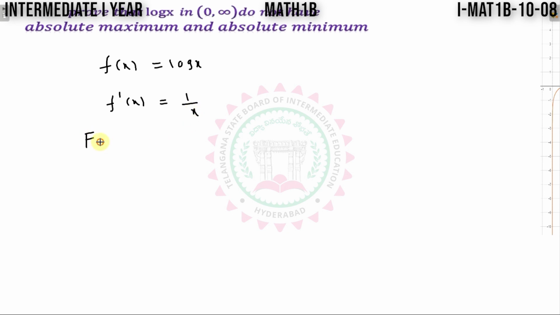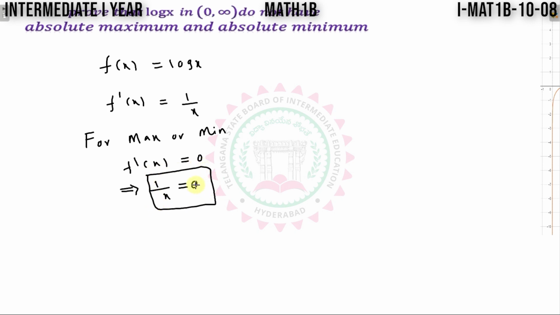We know the procedure for max or minimum. First equate f dash x is equal to 0. That implies 1 by x is equal to 0. So there is no x value which satisfies this relation.